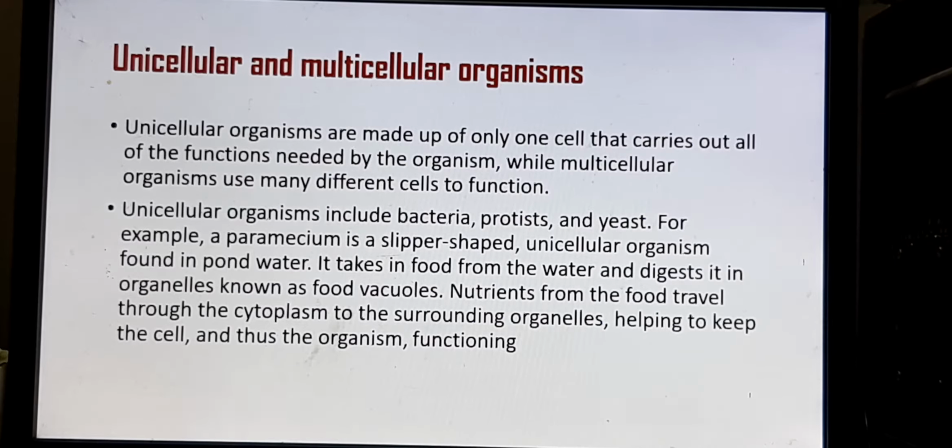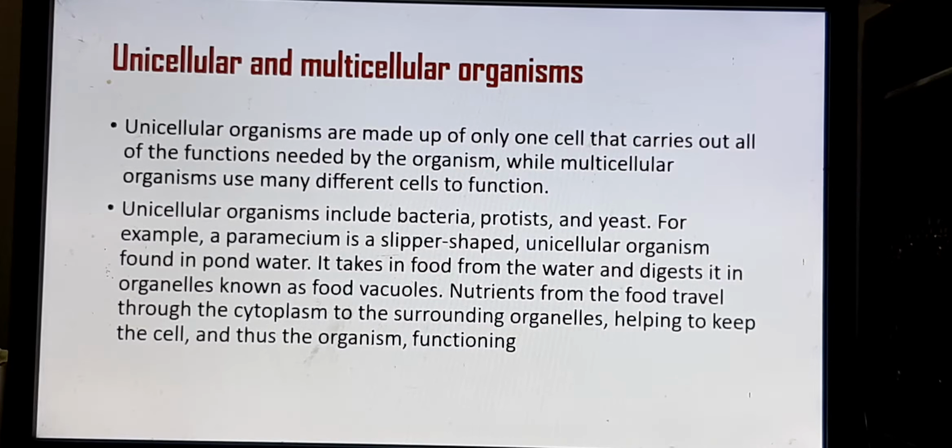Then we have unicellular and multicellular organisms. Unicellular organisms are made up of only one cell, and that cell carries out all the functions needed by the organism, while multicellular organisms use many different cells to function. Now, what are the unicellular organisms? You have studied about bacteria, protists and yeast. They are all unicellular organisms.